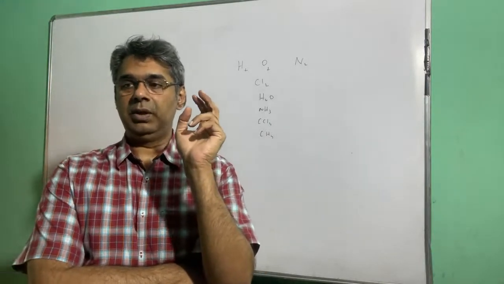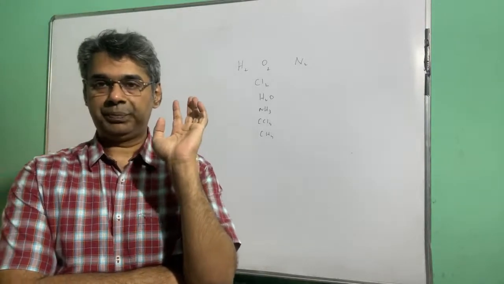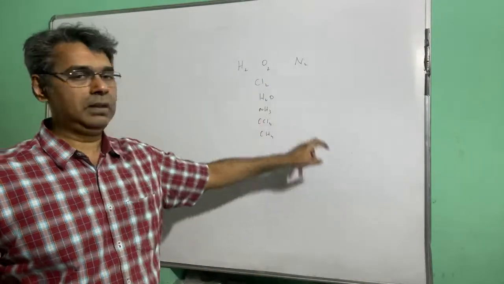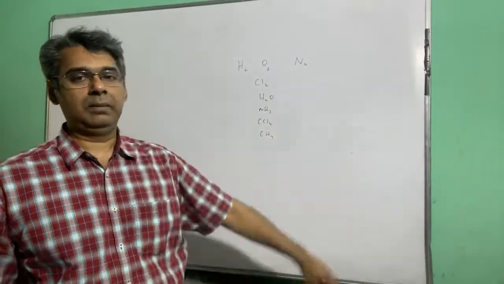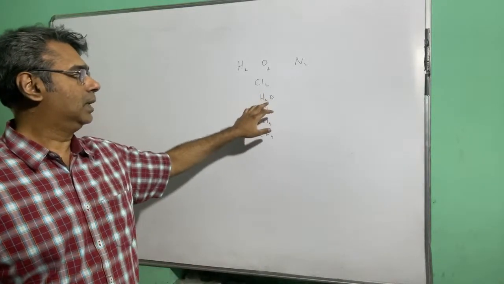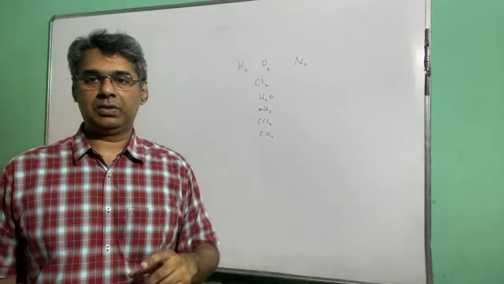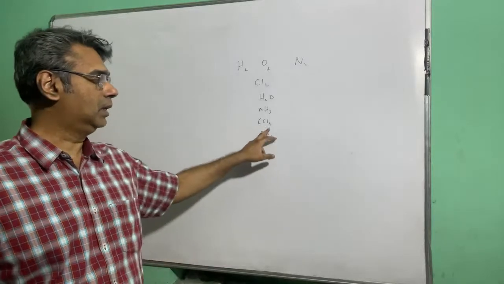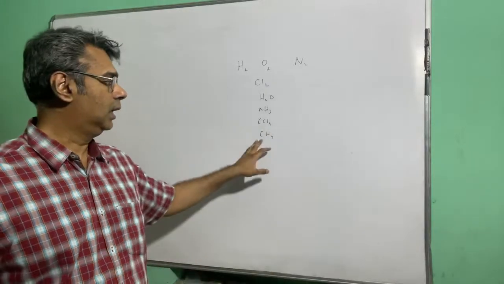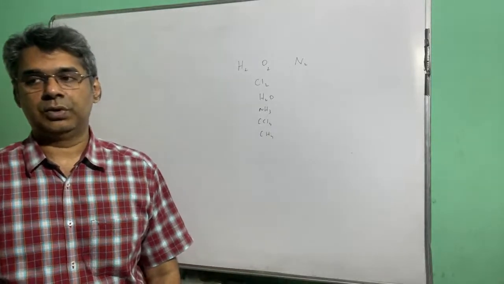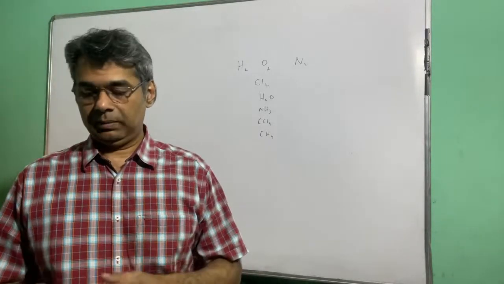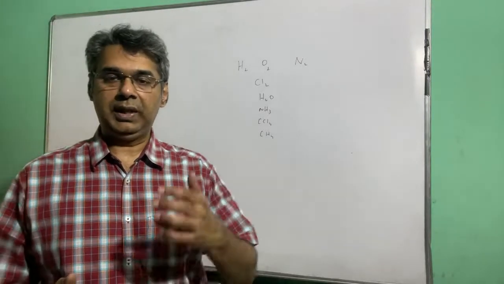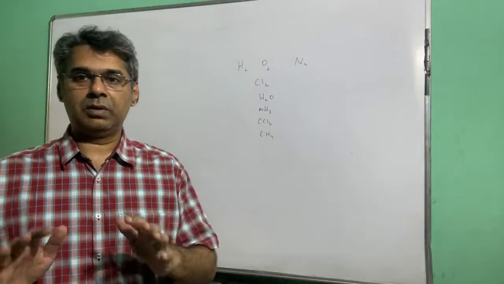So that means when you have a compound, mostly it will be two non-metals, like hydrogen and hydrogen combine to give H2 gas, oxygen combines to give O2 gas, nitrogen combines to give N2 gas, chlorine combines to give chlorine gas, two hydrogen and one oxygen combine to give water, one nitrogen and 3 hydrogen combine to give ammonia, 1 carbon and 4 chlorine combine to give CCl4, and 1 carbon and 4 hydrogen combine to give CH4. So they are all examples of non-metal and non-metal. Whenever a non-metal combines with another non-metal, they decide to do mutual sharing, and that mutual sharing is called covalent bond. This is what we have discussed so far.